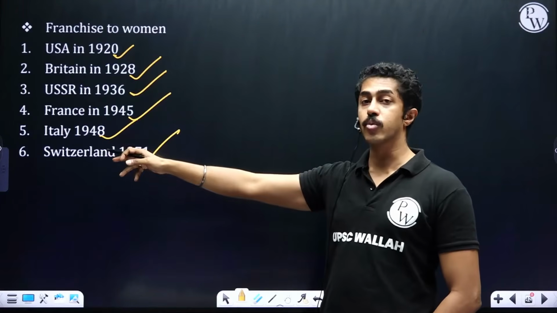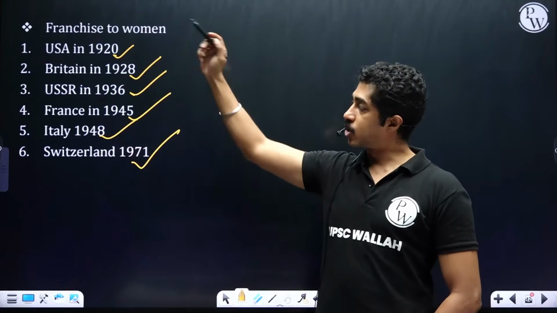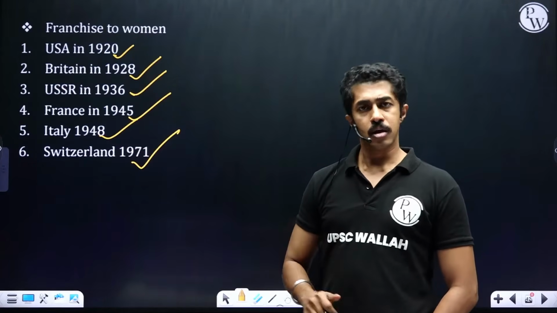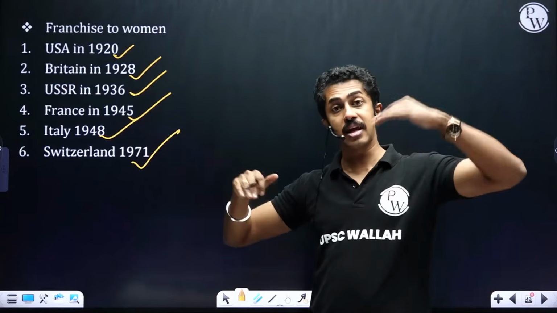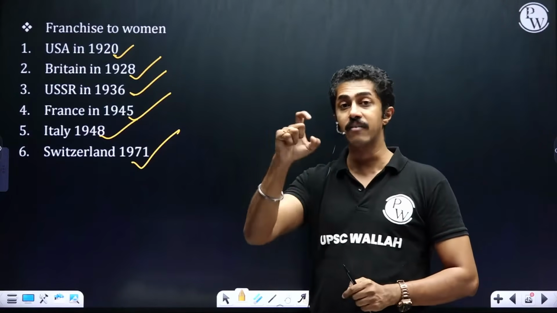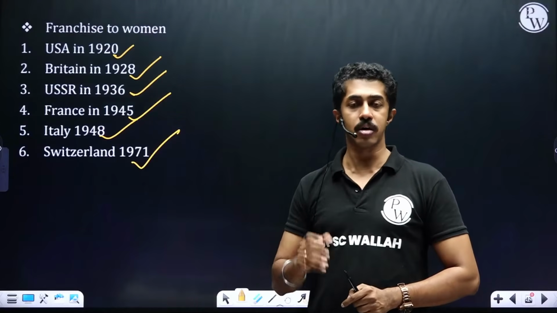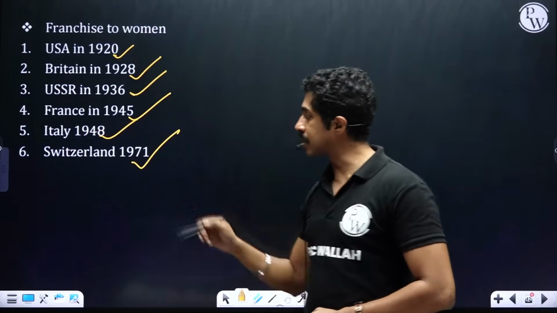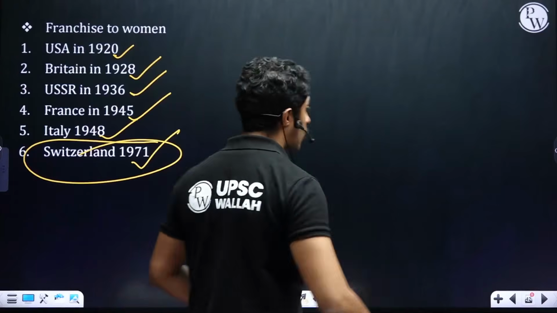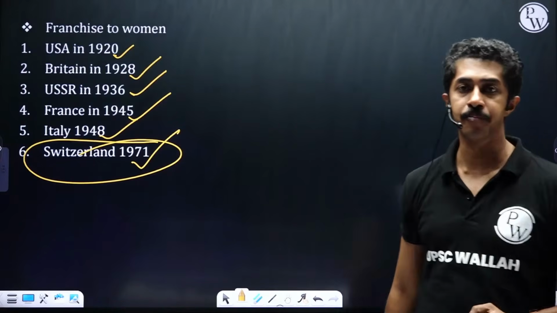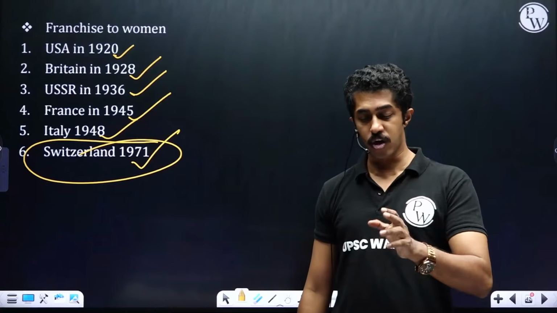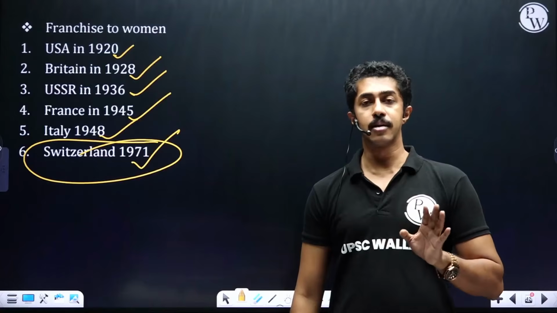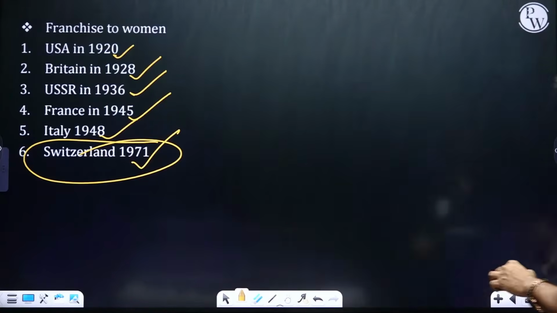And this is also a potential question, people, because if you look at the list here, USA, Britain, USSR, France, Italy, they all gave it before India, we can say. I know they gave it late in terms that first they gave it to men, only later they gave it to women. But year-wise, chronologically, if you see the order, all these before India, one only after India is there, and that is Switzerland. And whatever stands out odd in a list, that is what you should look out for. Your ability to look out for whatever is odd in a list, that is what UPSC wants to check also. Getting the point? So just remember this one detail here.